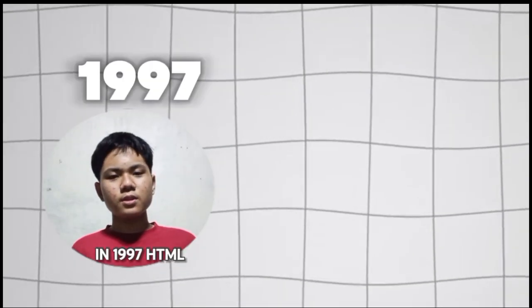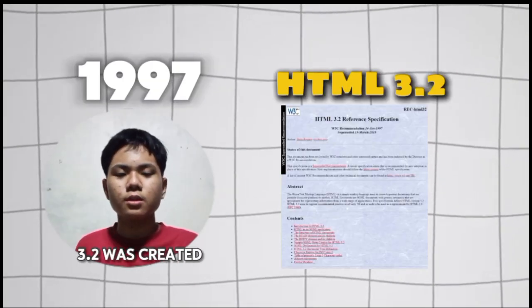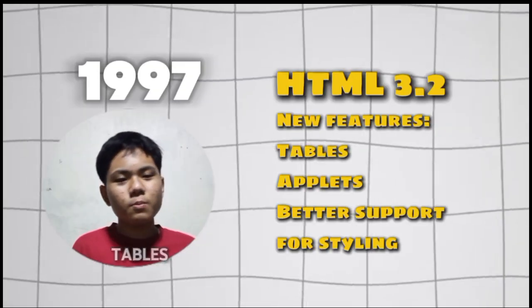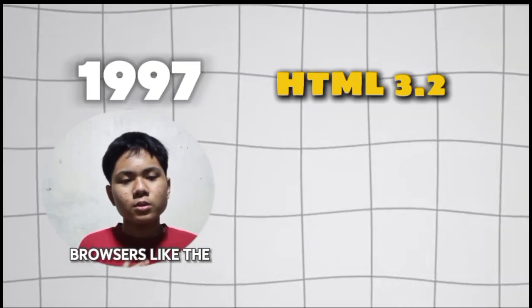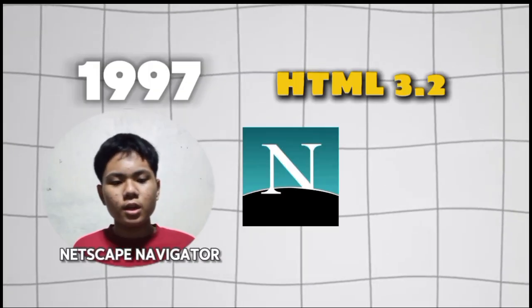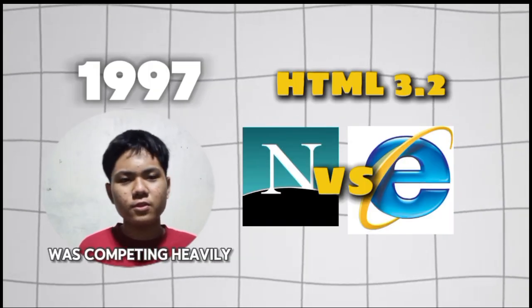In 1997, HTML 3.2 was created. New features included tables, applets, and better support for styling. Browsers like Netscape Navigator and Internet Explorer were competing heavily during this time.